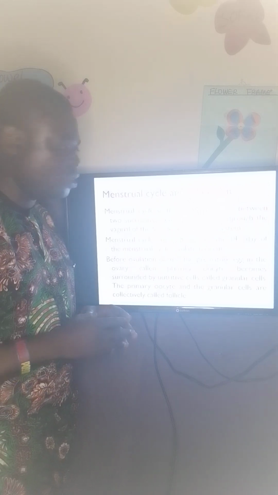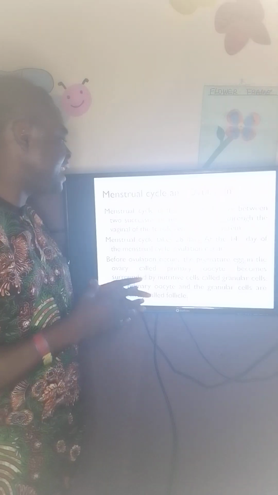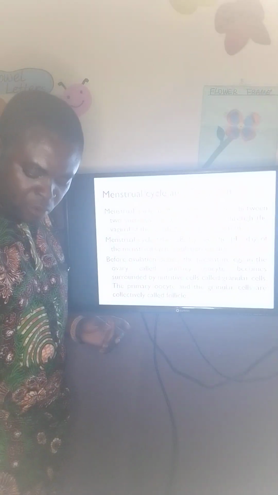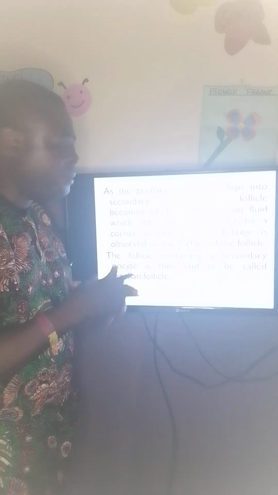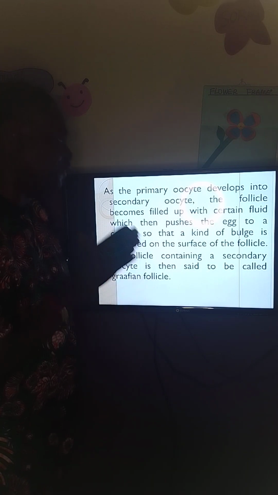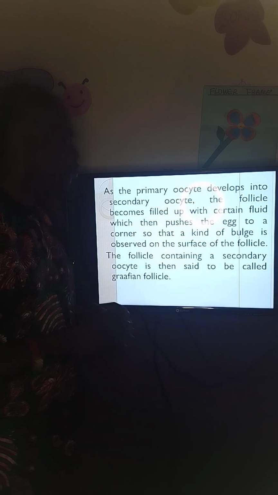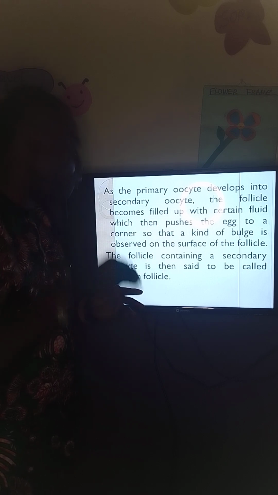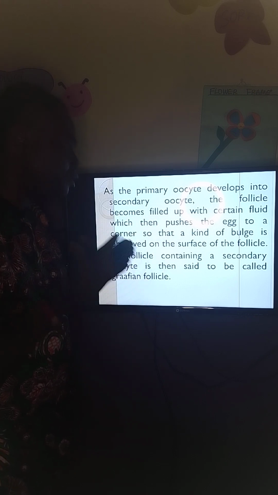So that is, as the primary oocyte develops, we said something here. So now, menstrual cycle. We have explained all this. Okay, now let's go. We said that as the primary oocyte develops into a secondary oocyte, the follicle becomes filled up with certain fluid, which then pushes the egg to a corner so that a kind of bulge is observed on the surface of the follicle.